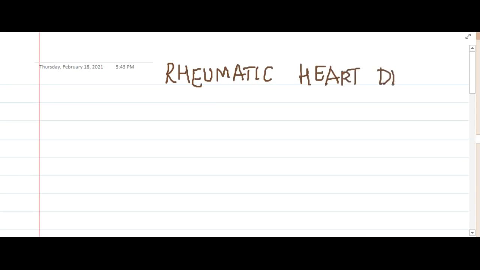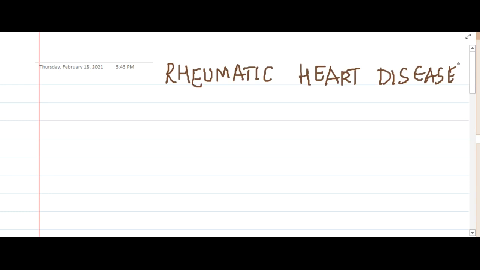Hello friends, let us now learn some important points about rheumatic heart disease. Rheumatic heart disease occurs mainly due to an organism, beta hemolytic streptococci.